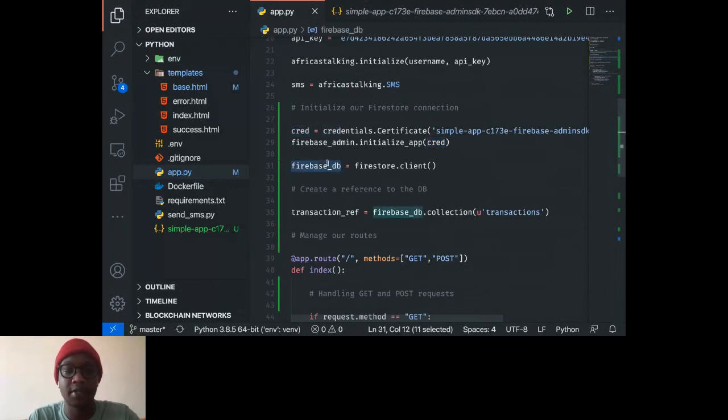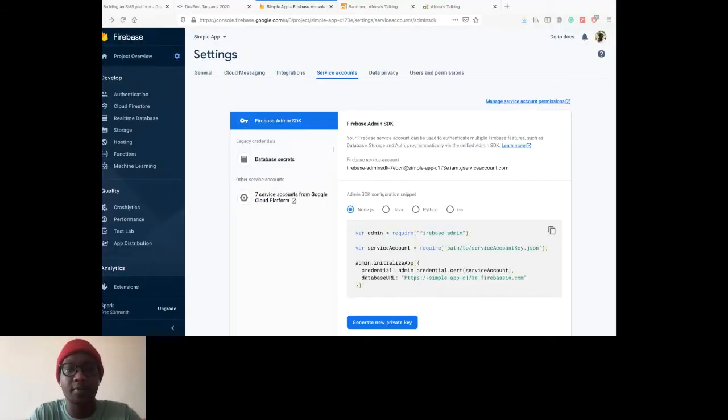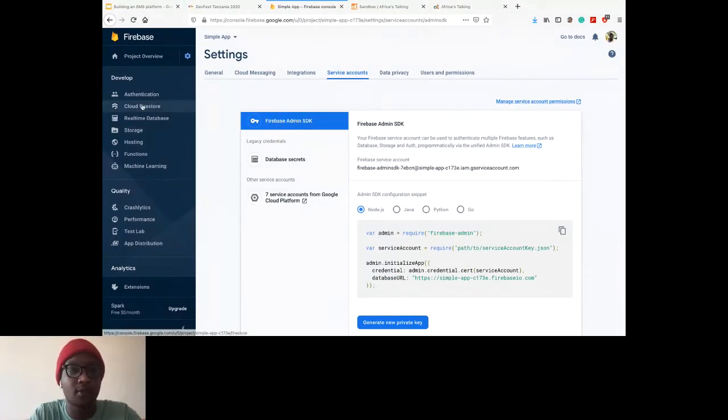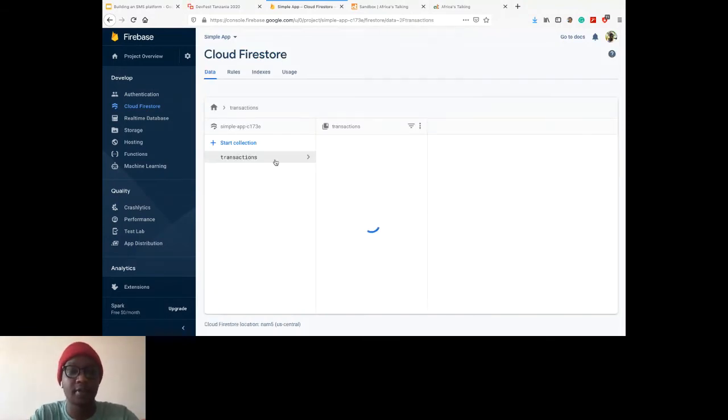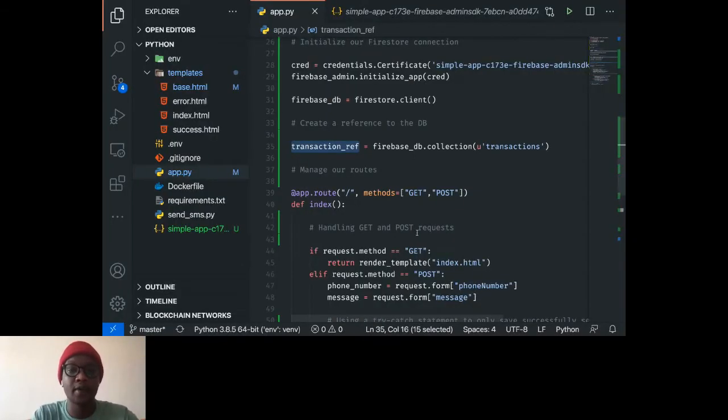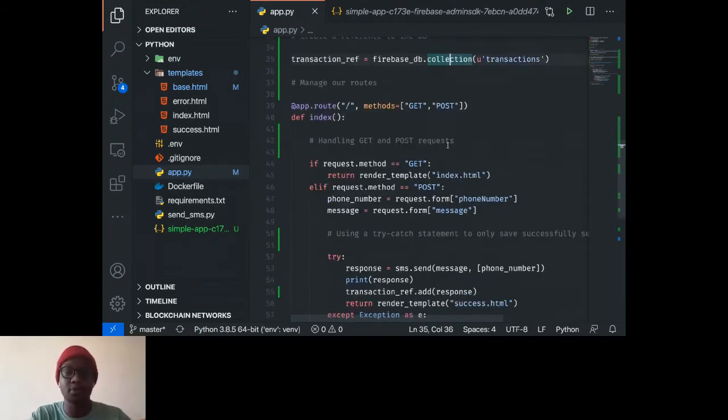I have a Firebase DB, which is a Firestore database, and I actually initialize the client itself that's going to handle all my transactions, right? What I have on my Firestore is a transactions collection. This collection will store all the different transactions I'm making using the Africa's Talking SDK. So I initialize that connection to the specific collection that I want to talk to.